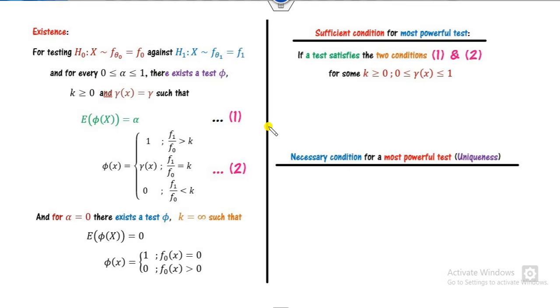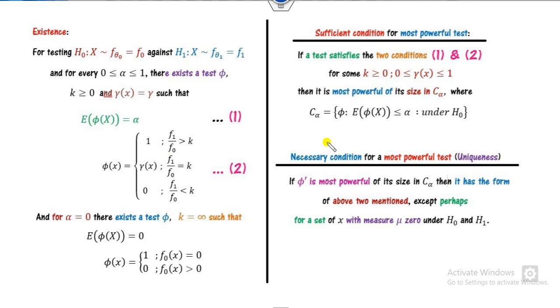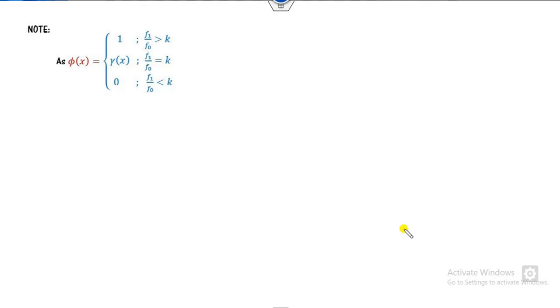What are the necessary and sufficient conditions for the existence? The sufficient condition is that if any test satisfies conditions 1 and 2 for some k and gamma, then the most powerful test phi will exist in this class C alpha. The necessary condition is that if phi dash is the most powerful in C alpha, then it satisfies these two conditions, perhaps with measure 0 under H0 and H1.